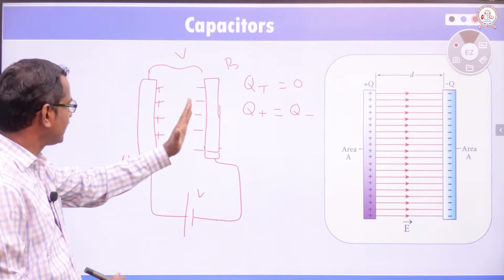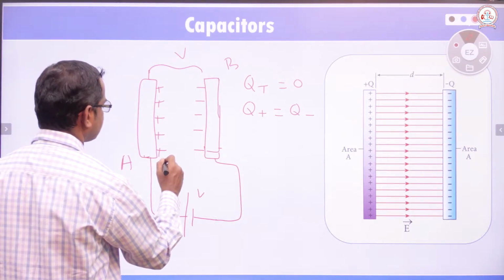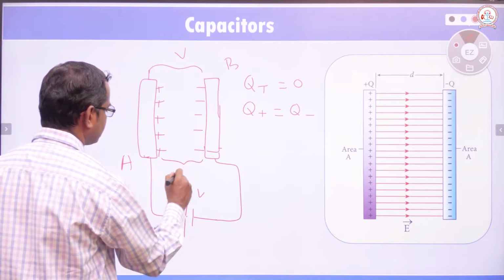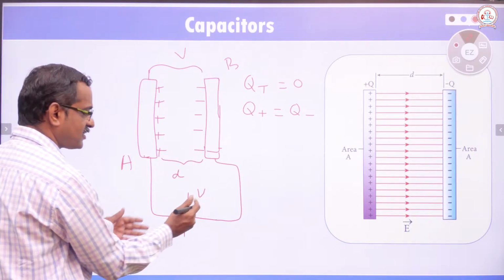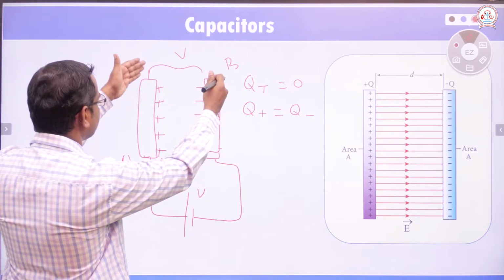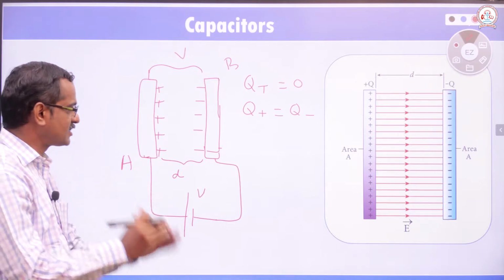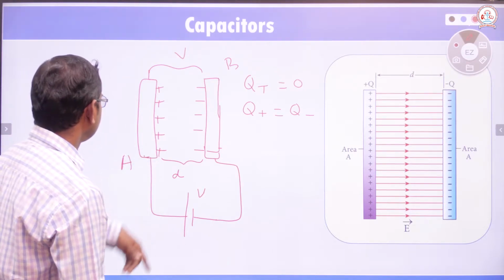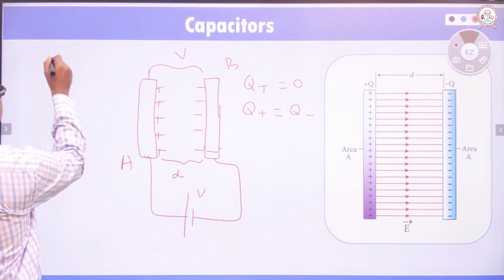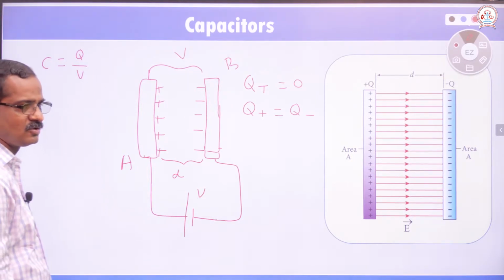Then some electric field is developed there. Let d be the distance between the plates. V is the potential difference across the battery, and therefore the same will be the potential difference across the capacitor plates. There will be two plates actually. And we have C equal to Q by V.